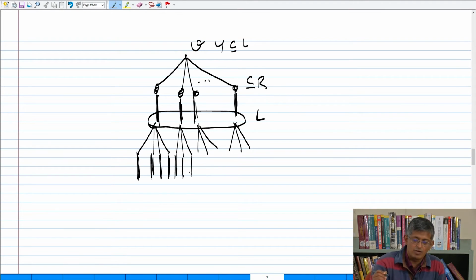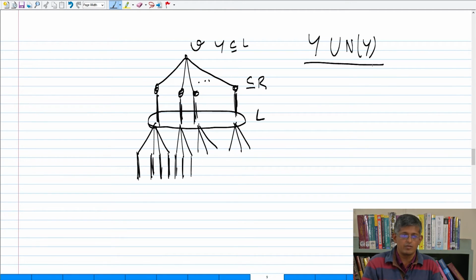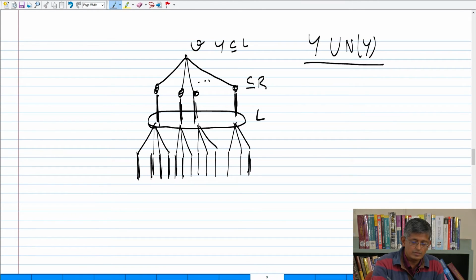This is the graph formed by Y union N of Y. Among this, V is unmatched, everybody else is nicely matched. It's only this graph. This L is just to remember that it is the left hand side. Fine. So the layers are alternate between L and R and L and R. Okay. So let us assume that the algorithm terminates at this level.